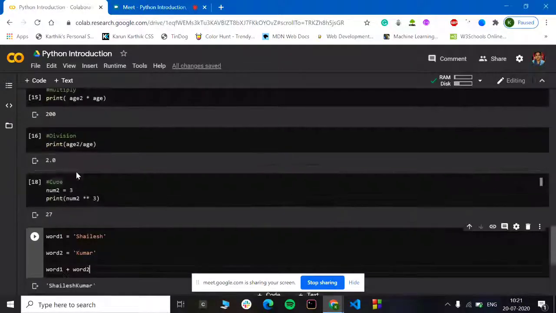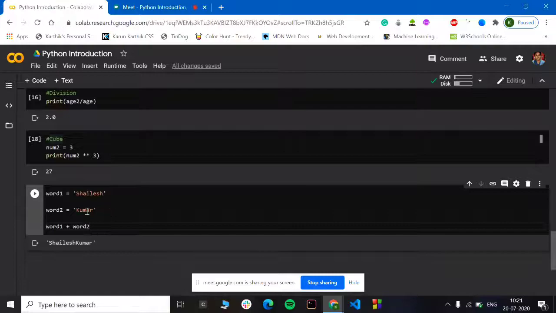That's it, guys. When you try to add two strings, it actually concatenates the two words. I want to give a space here, so let's put a space before K and compile it once again. Let's see if there's a space coming here. There's a space coming between them since I have given a space, and if I take away the space, it will be printing the words continuously.